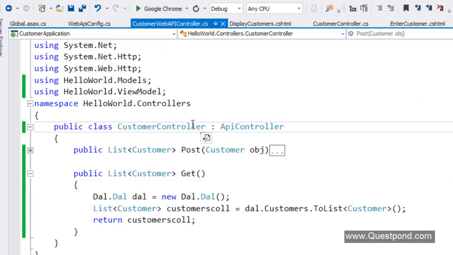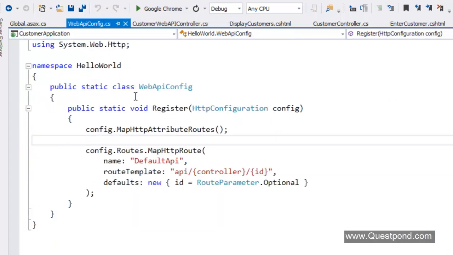Now, when we added this controller class, that is the API controller class, into your project, it created one more file here called the WebApiConfig.cs file. So in the Global.asax, we need to go and invoke the register method of the WebApiConfig file.